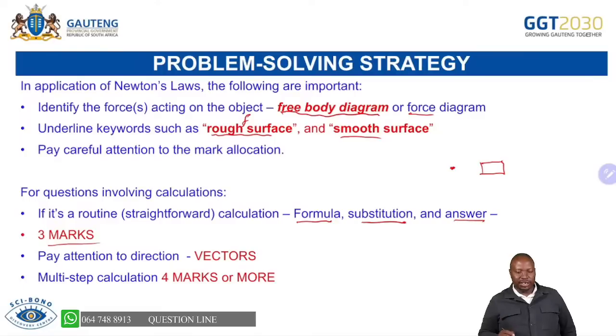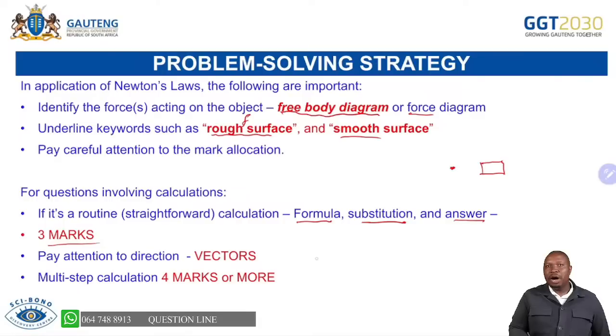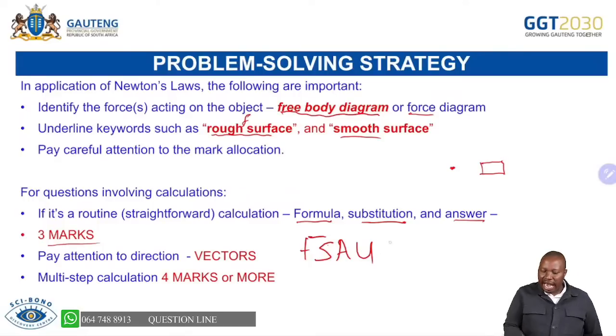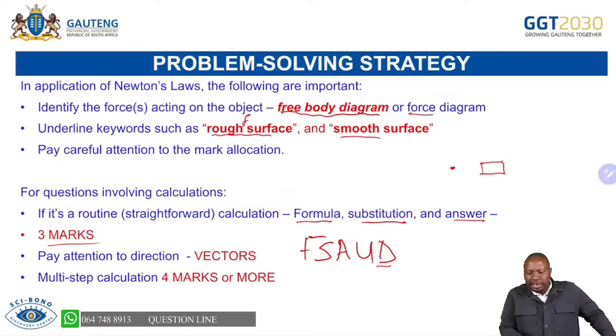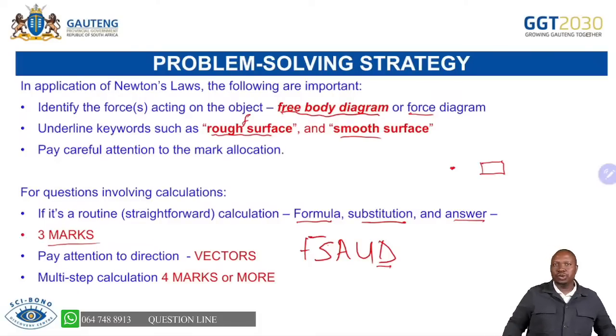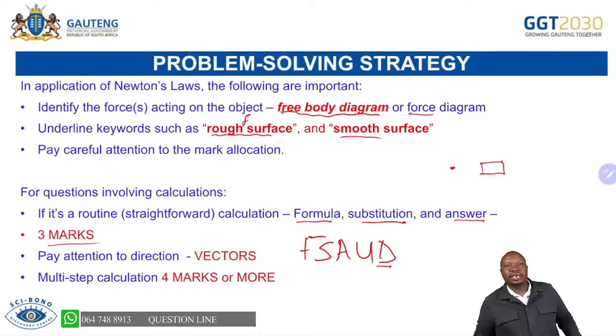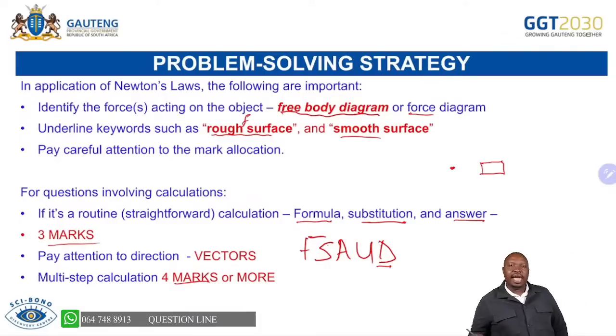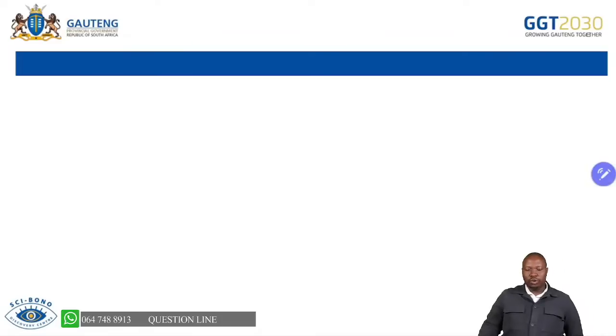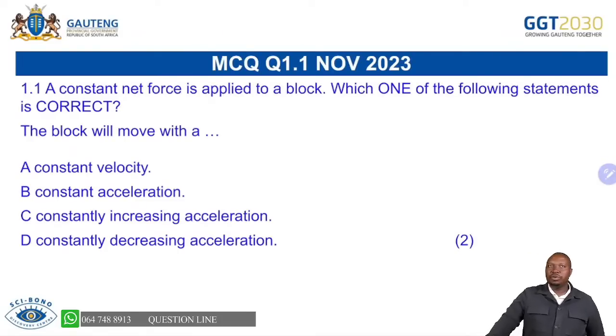Hence, we've always been emphasizing that here in paper 1 more especially, we talk formula, substitution, and you get your answer with correct SI unit and direction. If it's a vector, we don't want you to lose marks by not indicating the direction. As long as you're dealing with vectors, you will definitely have to indicate the direction. But a scalar quantity has only magnitude but no direction, so you don't have to show the direction. In terms of marks, when you have 4 marks or more, this might be a multi-step type of question. Those are things that you must always remember when you're dealing with questions like this one.